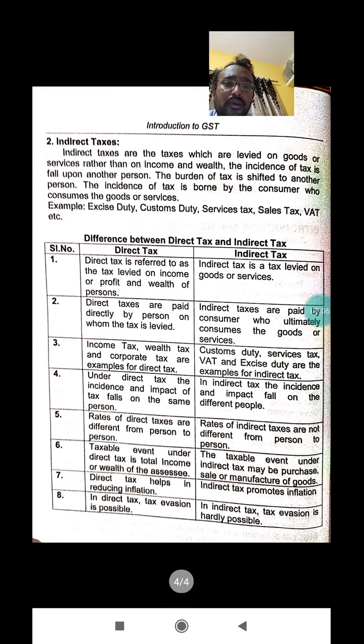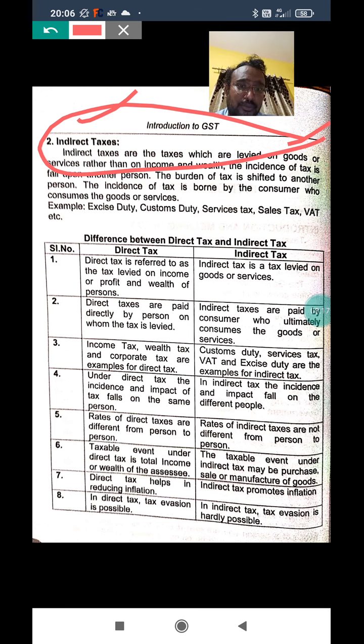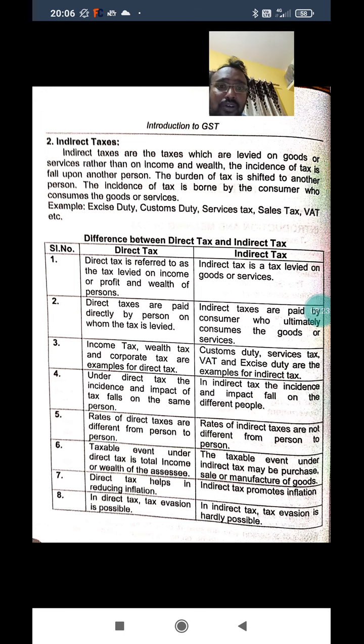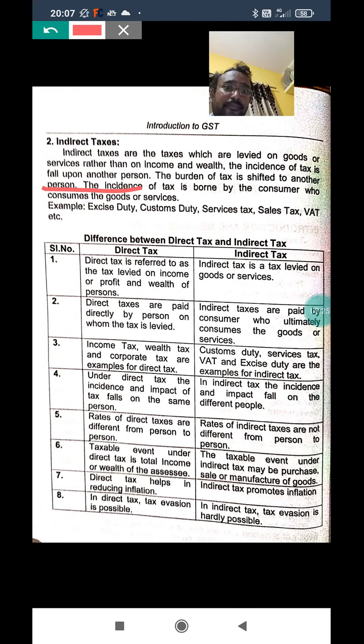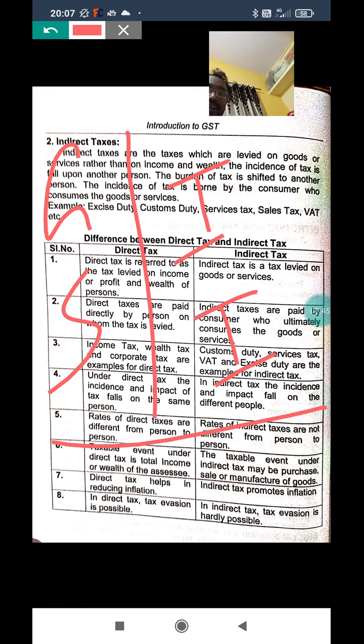Coming to the second one, indirect tax. What is indirect tax? Tax is levied on goods and service. The word is very important. The tax is levied on goods and service. Here the incidence of tax falls on another person. The burden of tax is shifted to another person. Examples: excise duty, custom duty, service tax. Here I'll write the keywords: goods, service, incident, impact. These are the keywords which we explain.